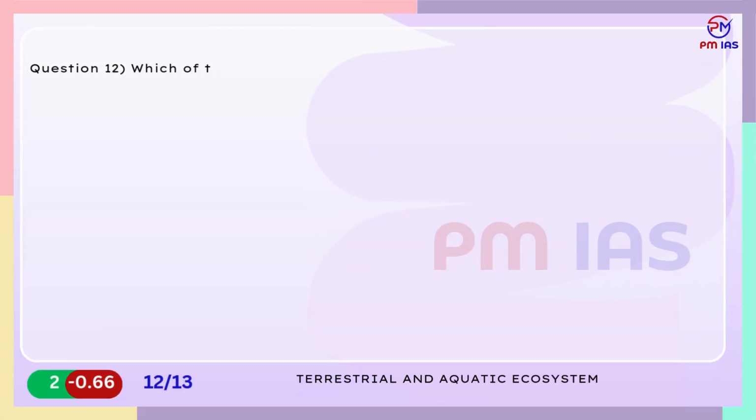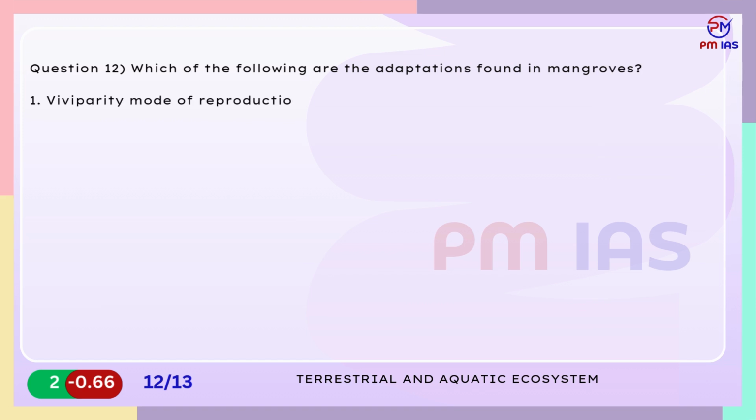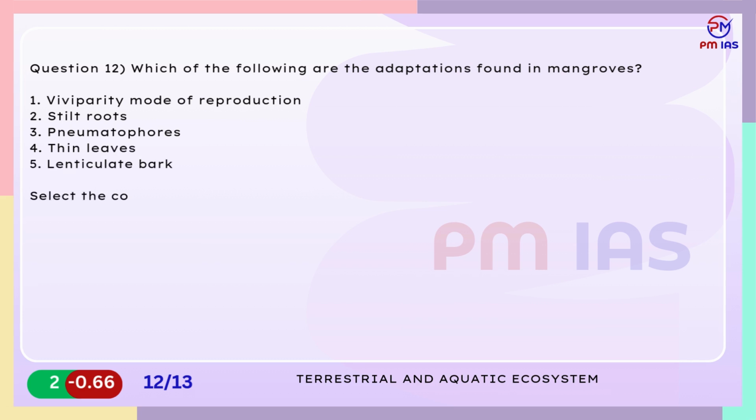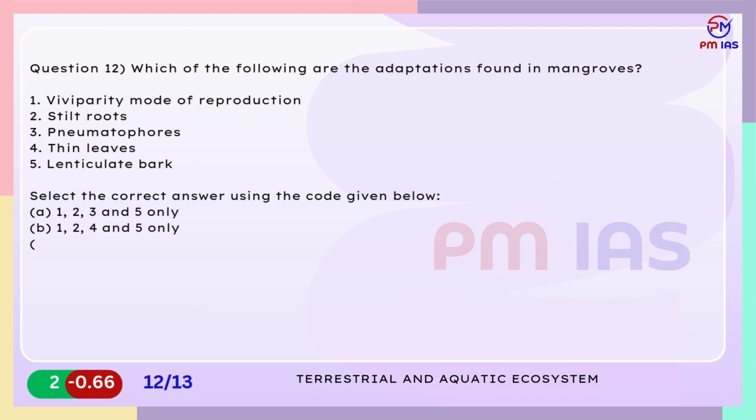Question 12. Which of the following are the adaptations found in mangroves? 1. Viviparity mode of reproduction. 2. Stilt roots. 3. Pneumatophores. 4. Thin leaves. 5. Lenticulate bark. Select the correct answer using the code given below. A. 1, 2, 3 and 5 only. B. 1, 2, 4 and 5 only. C. 2, 3 and 4 only. D. 1, 2, 3, 4 and 5.